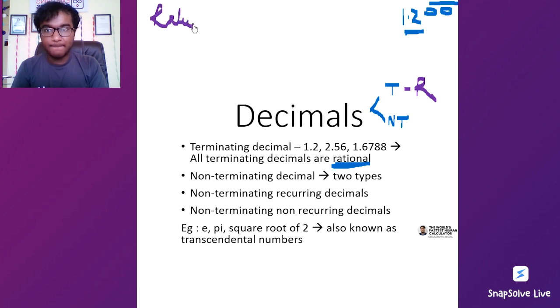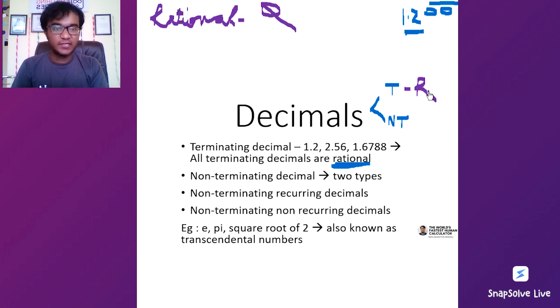Rational numbers are denoted with the letter Q. Let me denote it with the same thing so that you get used to the notation, which is quite important because we'll be using it subsequently in a lot of different places. So this is a part of Q.